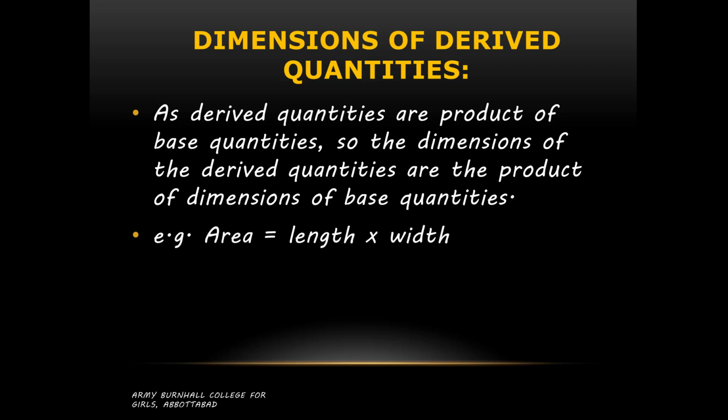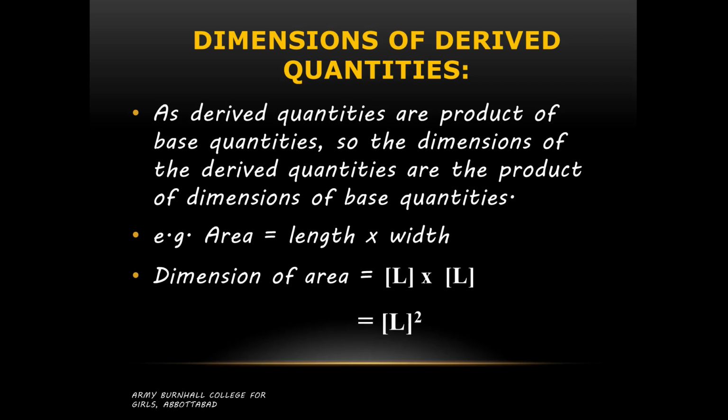For example, the formula of area is length multiplied by width. Length and width are both lengths, so both have the dimension capital L. To get the dimension of area, we write capital L within square brackets multiplied by capital L, which gives us capital L squared. So the dimension of area is the product of dimensions of length. So we can find the dimensions of derived quantities as products of dimensions of base quantities.